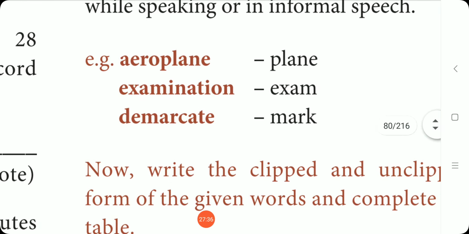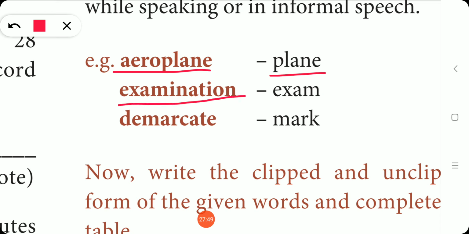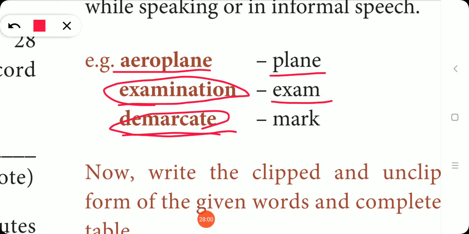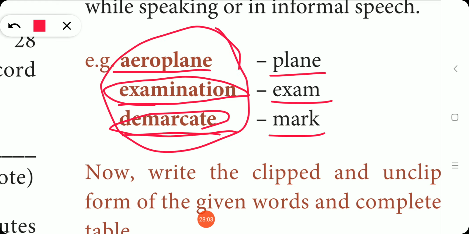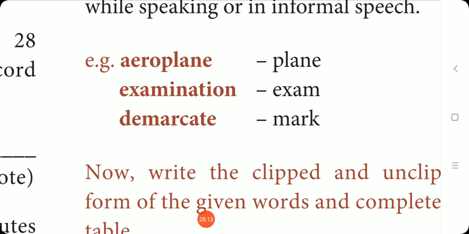See, look at the examples given for your understanding. What is the first one? Aeroplane. We won't always call it aeroplane, we will say plane. Examination: we will not always use the word examination, we will shorten it and use exam. Demarcate: we will use mark. All these words are unclipped words and all these are clipped words, that is shortened words, but the meaning will be the same for all three.